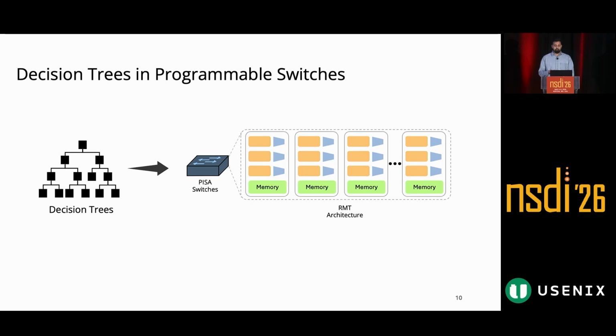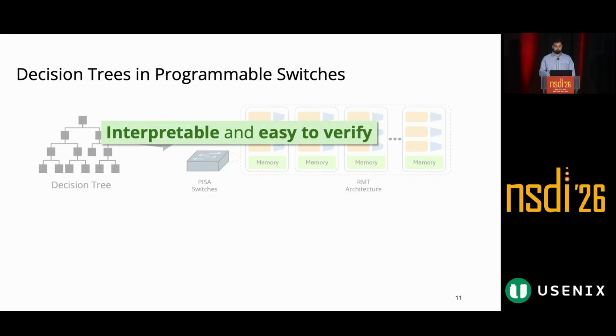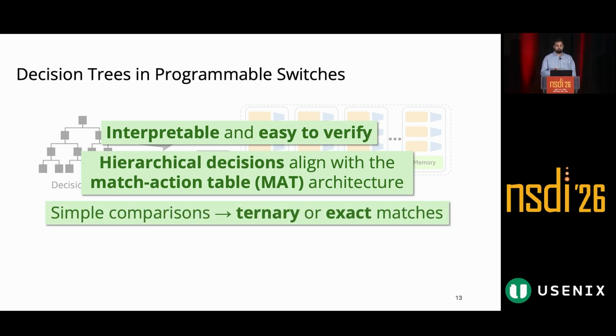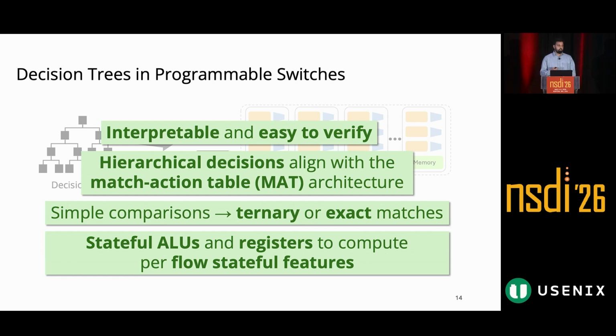Instead, when it comes to programmable hardware, decision tree models have been more widely adopted in existing systems. Because they are interpretable and easy to verify, their hierarchical decisions align with the match action table architecture. They use simple comparisons that can be mapped to TCAM and SRAM rules, and feature collection can be performed using stateful ALUs, which leverage registers to compute and maintain per flow state.